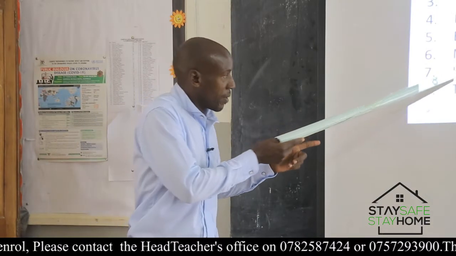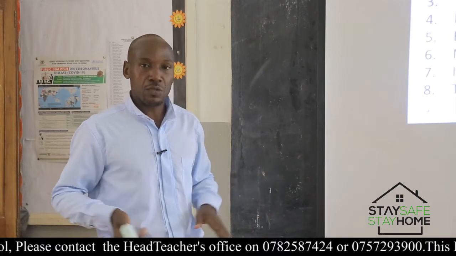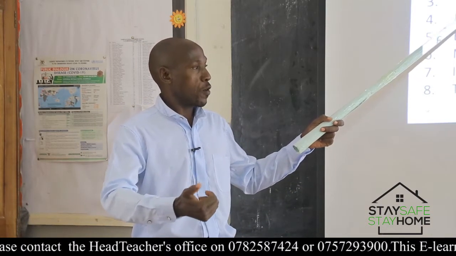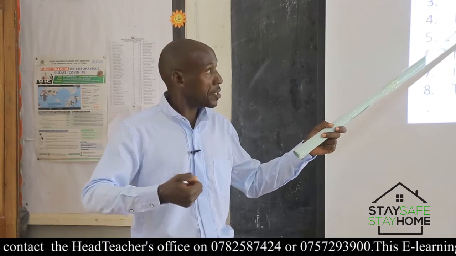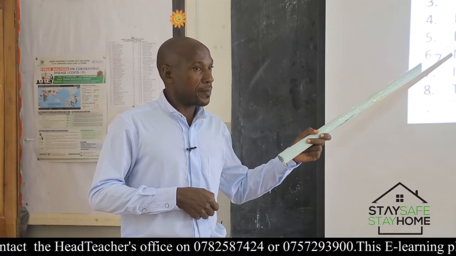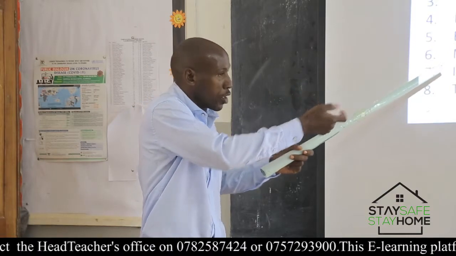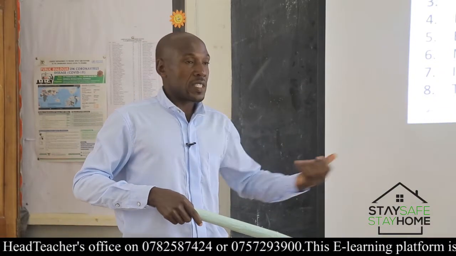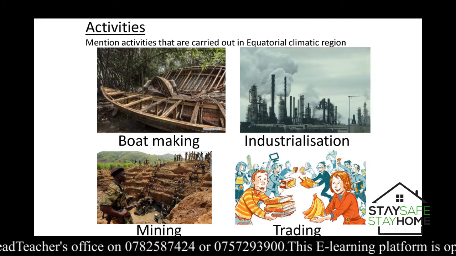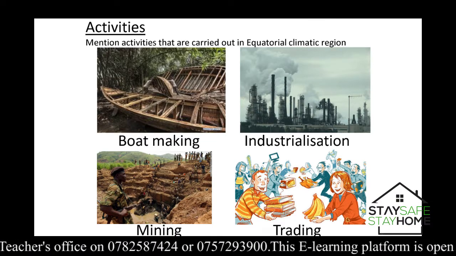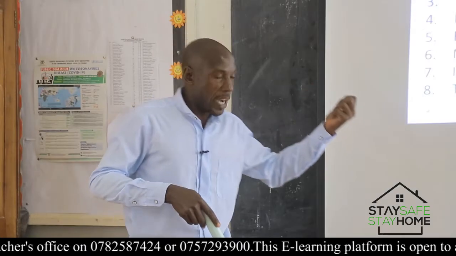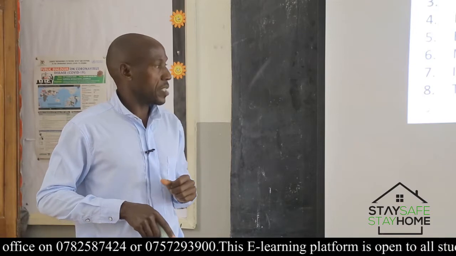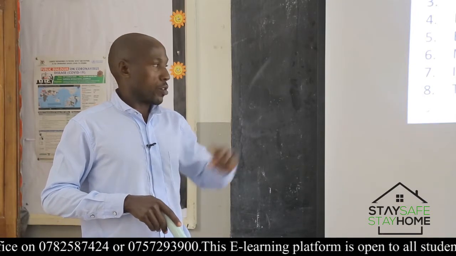And what does this imply? That's the setting up of industries in an area. Being that these areas are sources of a number of raw materials like fish, there are potential areas for growing crops. There are industries that process all that, work on them. Therefore, putting it up as an economic activity that is carried out in the equatorial climatic region.